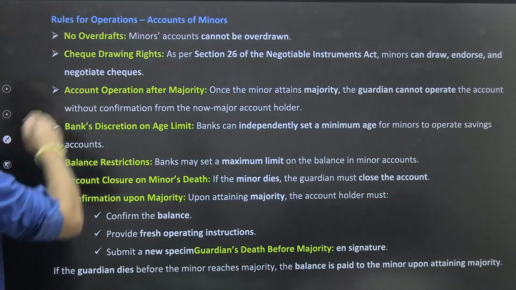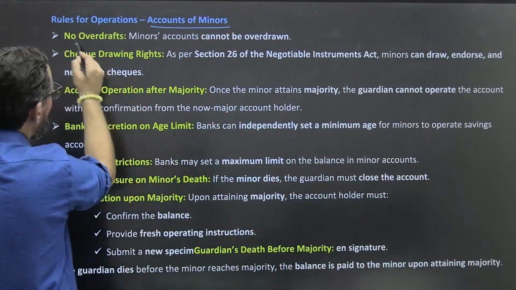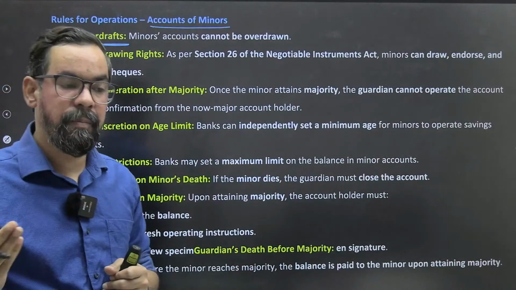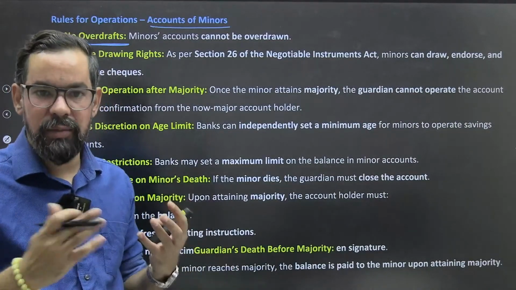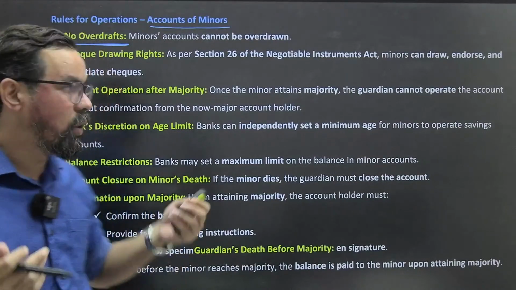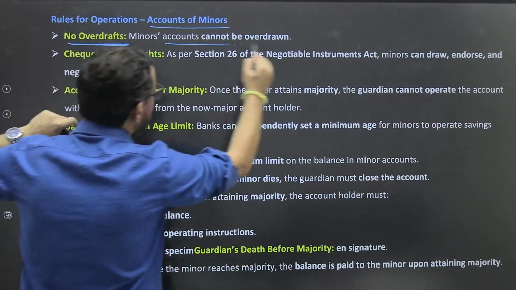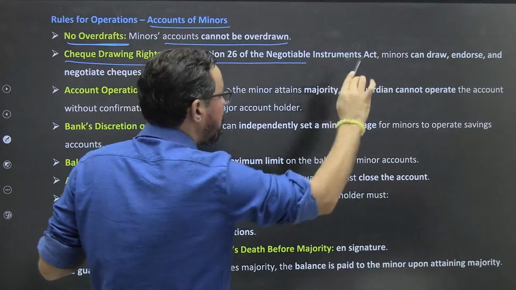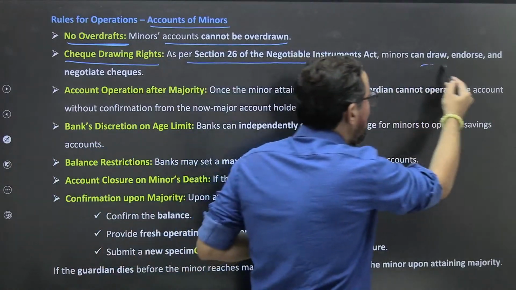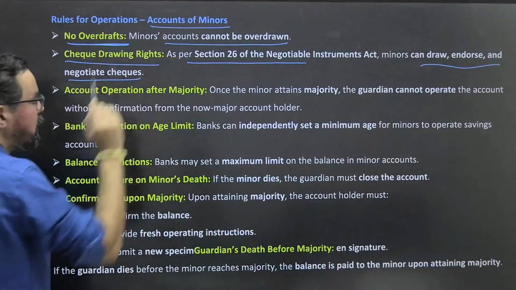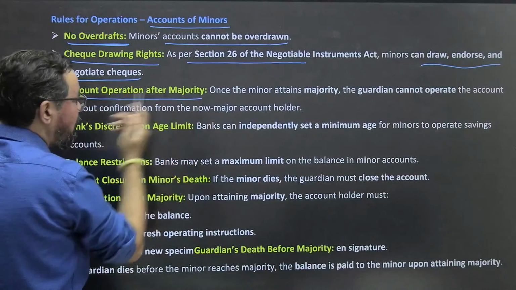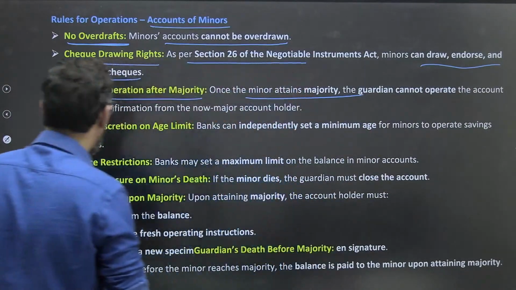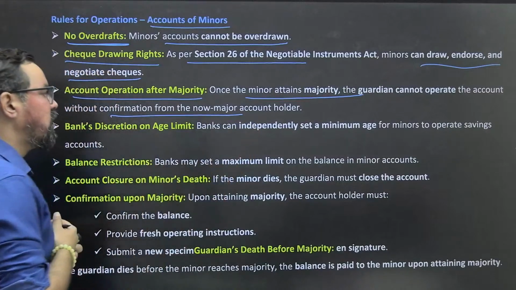Rules for operations of accounts of minors: no overdraft facility will be available to minors. In the case of majors, banks sometimes provide overdraft facilities, but in this particular case, minor accounts cannot be overdrawn. Cheque drawing rights: as per Section 26 of the Negotiable Instruments Act, a minor can draw, endorse and negotiate cheques also. Account operation after majority: once the minor attains majority, the guardian cannot operate the account without confirmation from the now major account holder.